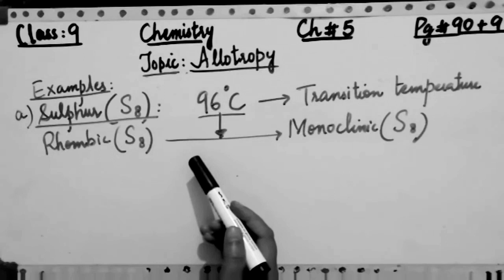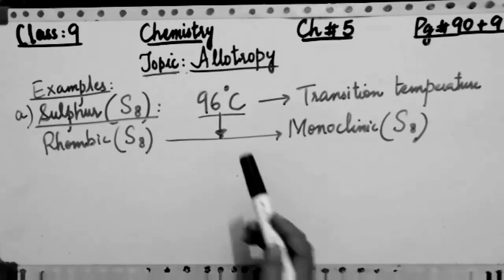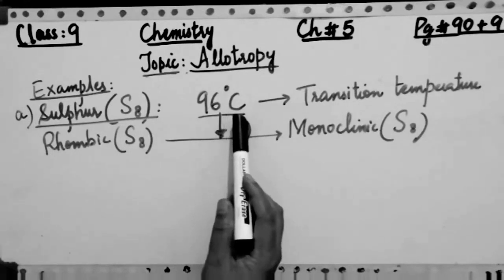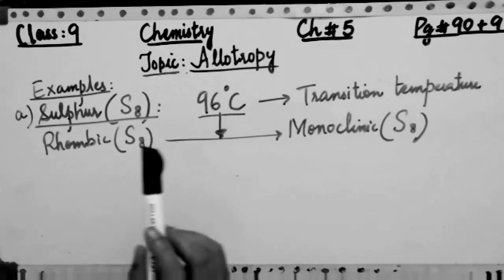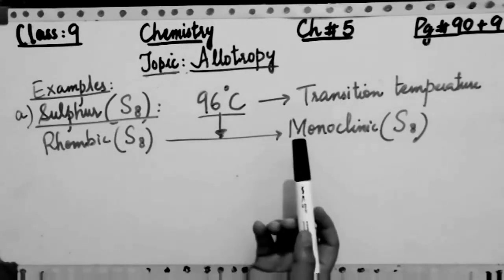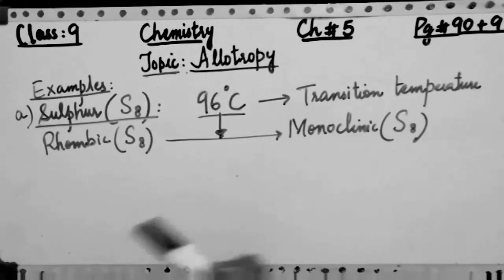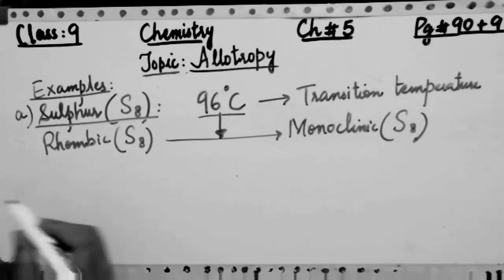Now after this point we must know there are some other things, that there is a third allotropic form of sulfur as well, which is not more stable than the rhombic sulfur. So these two forms normally exist more in nature, both monoclinic as well as rhombic.